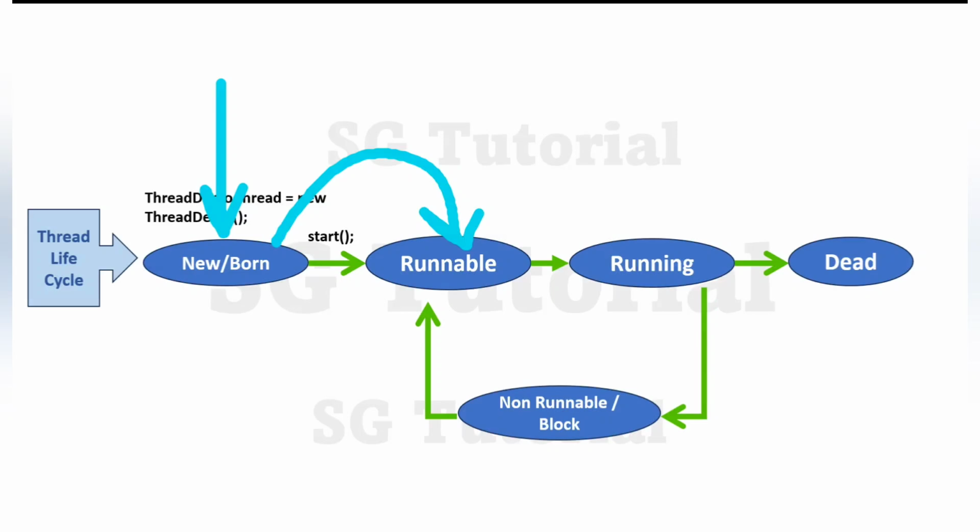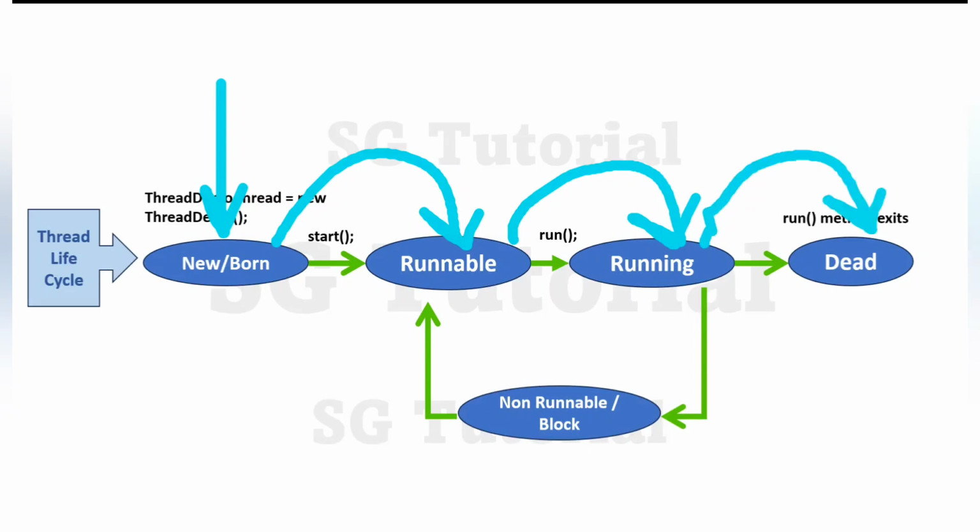And in a runnable state, the thread is ready to execute and waiting for CPU time. And remember, in the runnable state, the thread is only ready to execute but cannot start execution, because execution of a thread depends on the thread scheduler. And once the thread gets CPU time, or we can say when the thread is scheduled to execute by the thread scheduler, then the thread will start execution. It means the thread will enter into a running state. So basically, in the running state, internally the run method will get called and the thread will start executing the code inside the run method. And when the thread completes executing the code inside the run method, the thread automatically gets terminated. It means the thread will enter into the dead state.